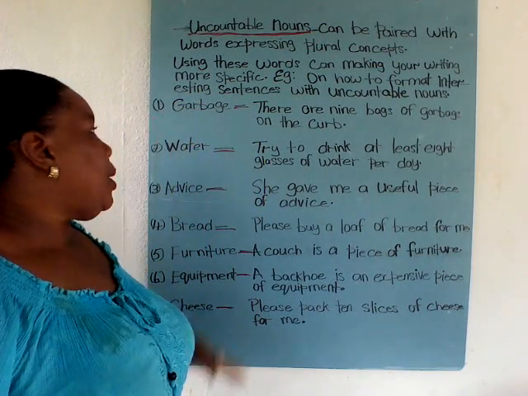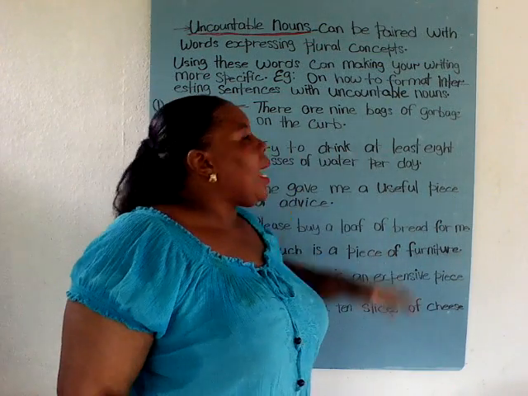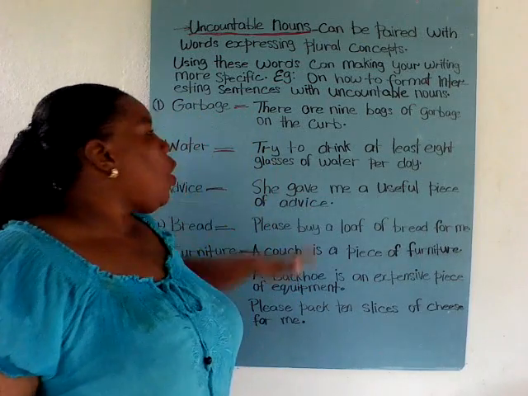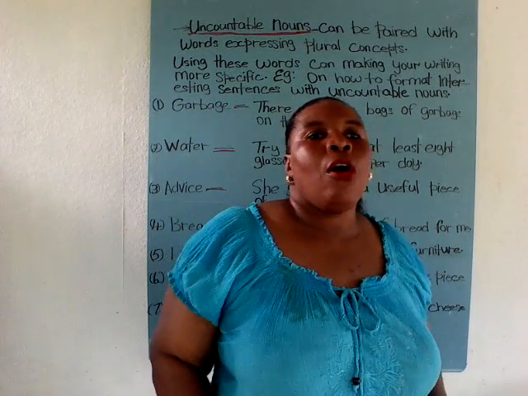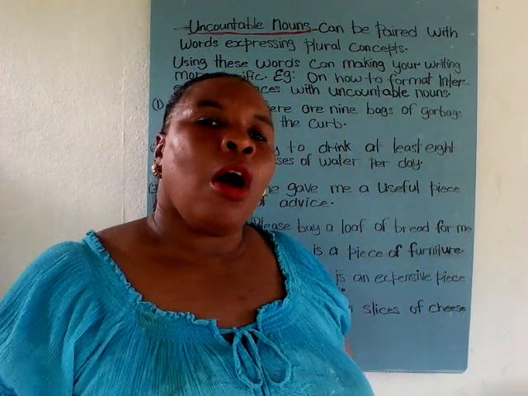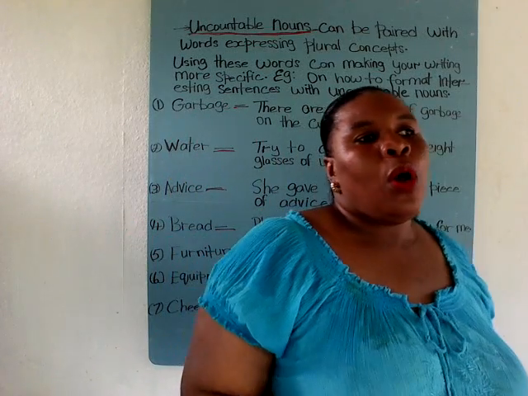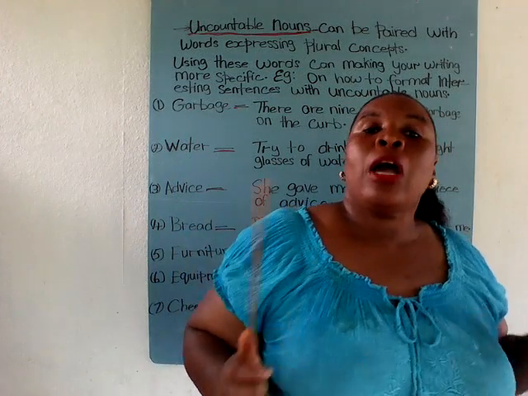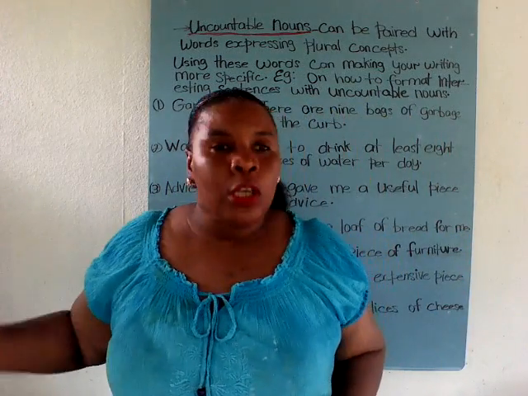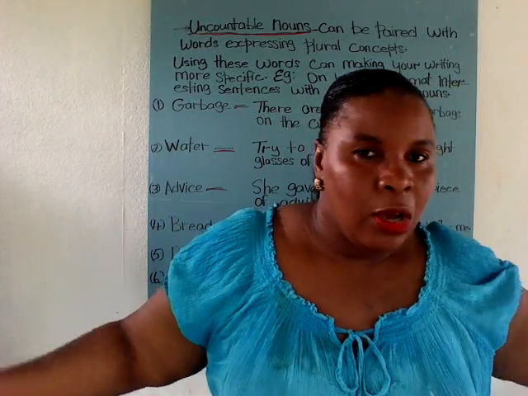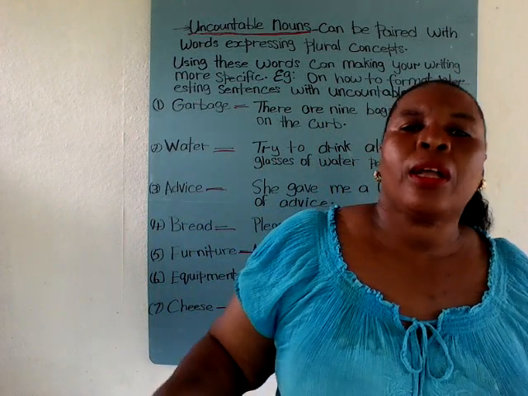Number one, garbage. There are 9 bags of garbage on the curb. Okay, so you cannot count garbage. If you go to the dump, tons and tons of garbage is there, so you cannot count them.